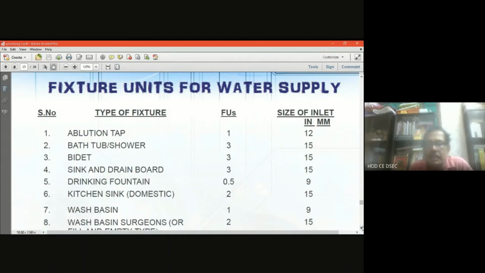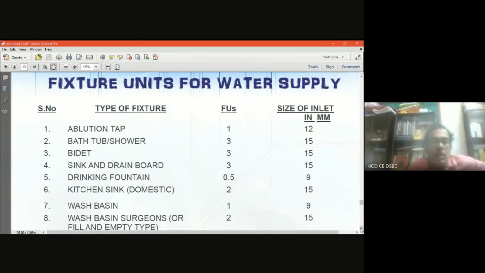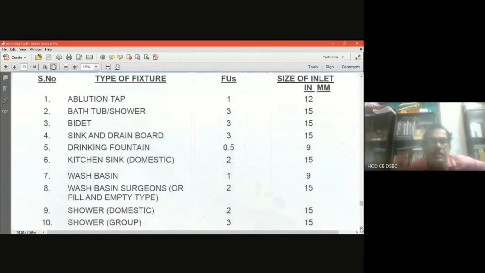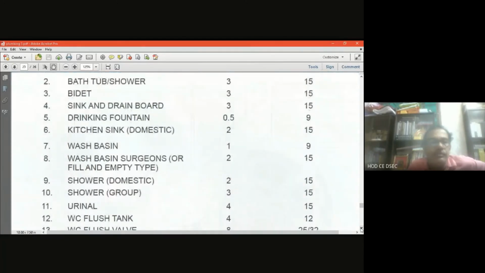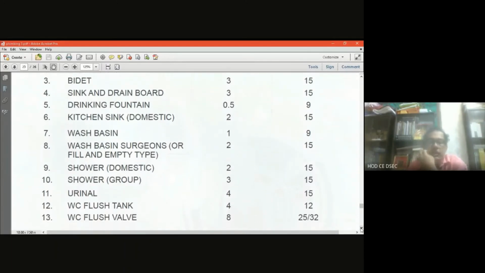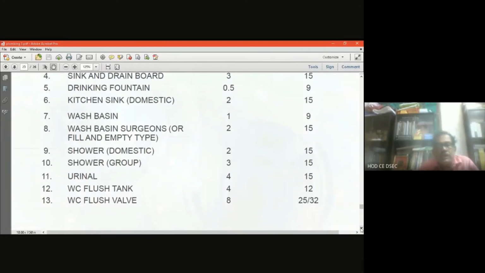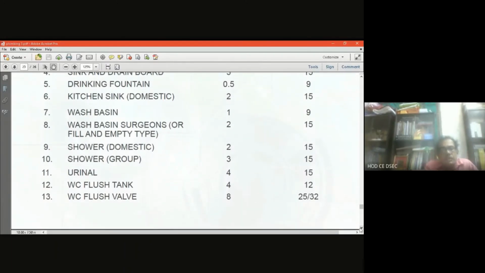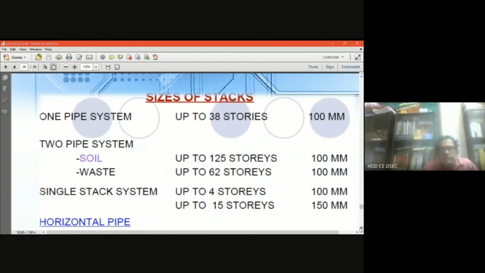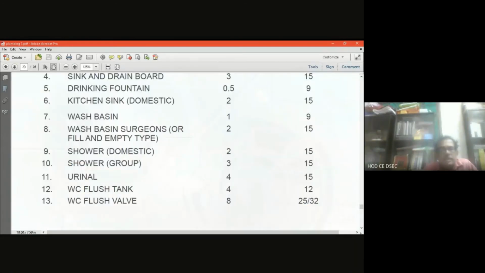Kitchen sink domestic connected pipe is 50 millimeter. Waste basin 9 millimeter. Wash basin 9 millimeter. Now the shower connection is 15. Urinal is 15. WC flush tank is 12. WC flush valve, there it is 25. These are the corresponding sizes given.